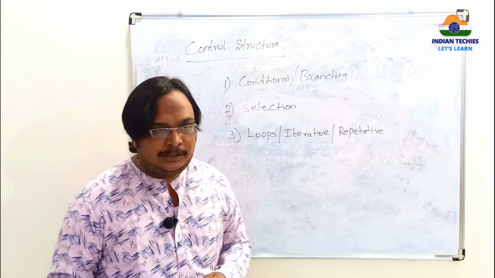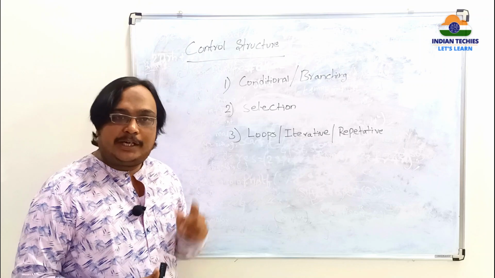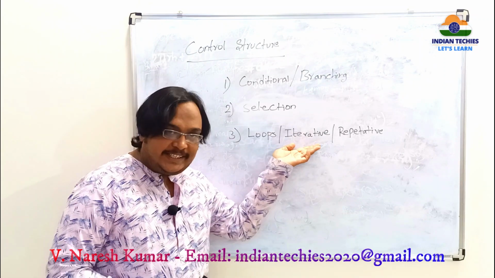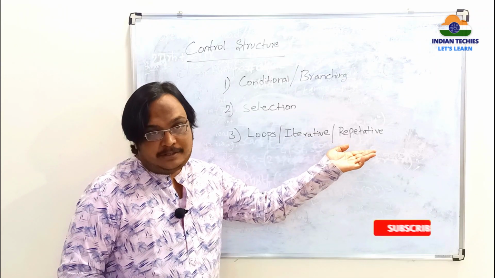That is the second one. Next, coming to the third and last one under the control structure: control statements are loops, which you can also call iterative statements, or repetitive statements.